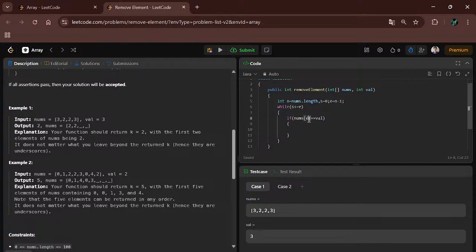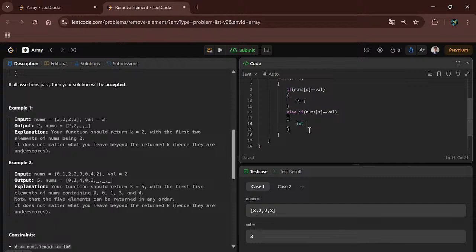We will take the ending pointer first. If nums of e is equal to value, then we simply decrement e. So e is decremented, and we will put here an else if condition: else if nums of s is equal to value, then we have to swap with the ending pointer.